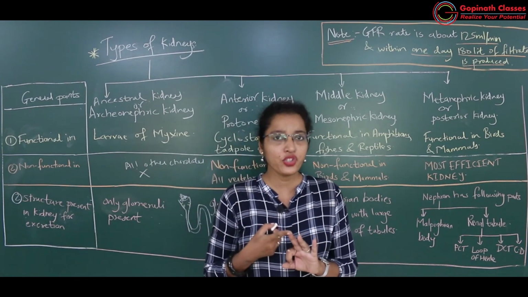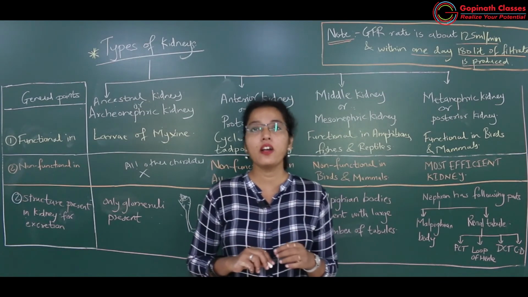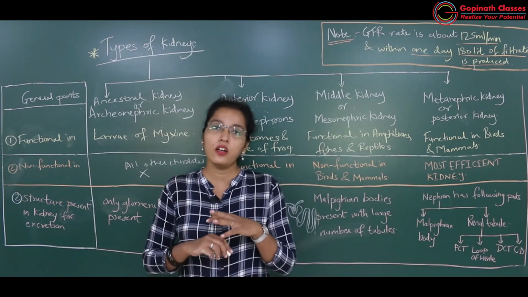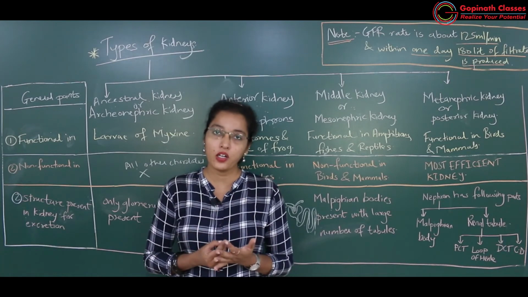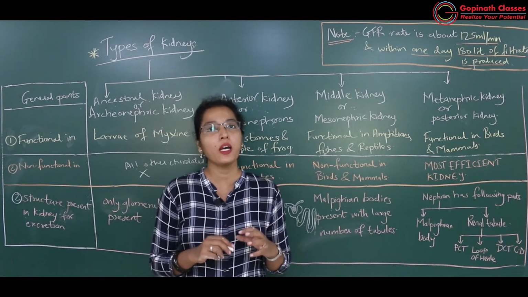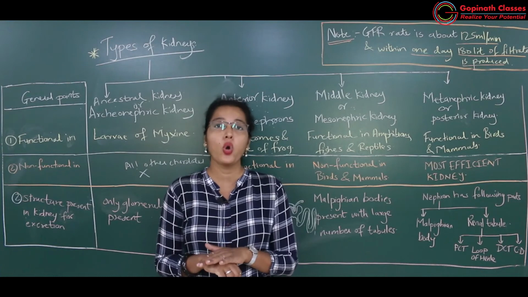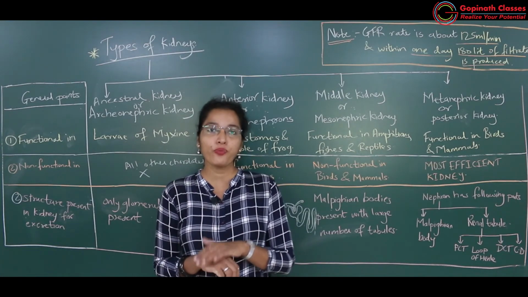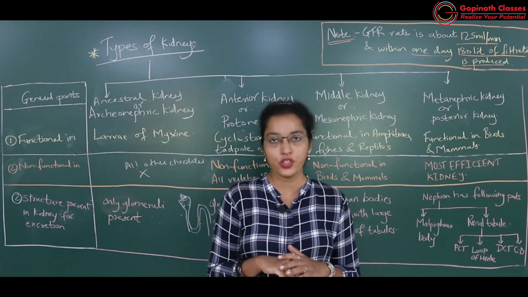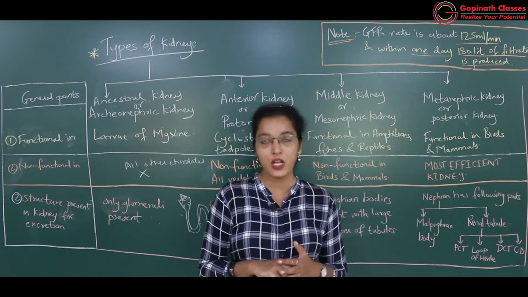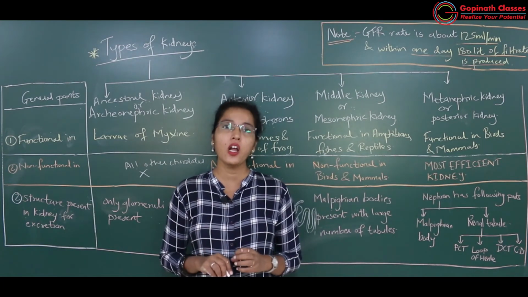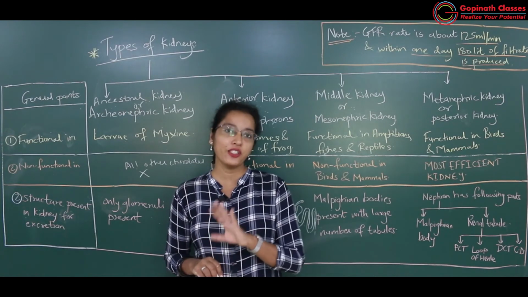In ultrafiltration I have told you what exactly happens: the network of blood capillaries, that is the glomerular blood capillaries, exert pressure over one another, and because of which there will be filtration, and ultrafiltrate will be formed. I have explained to you what is effective filtration pressure.